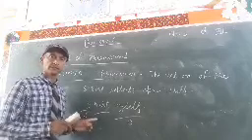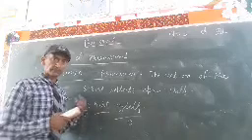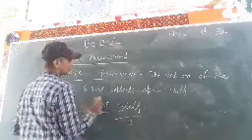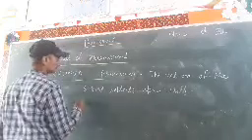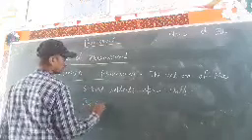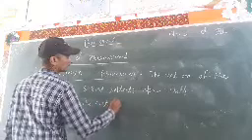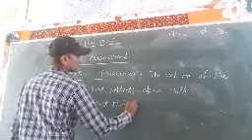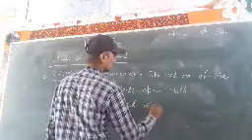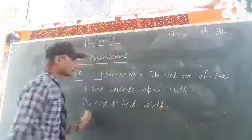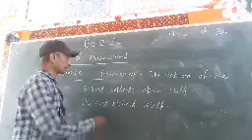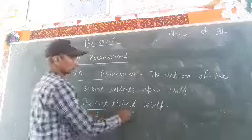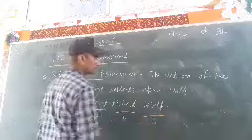Okay, let's take some other examples. The cat licked itself. The cat is the subject, then verb, then object.